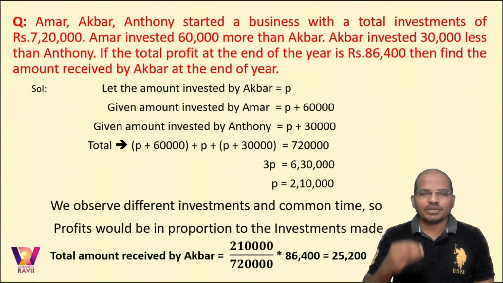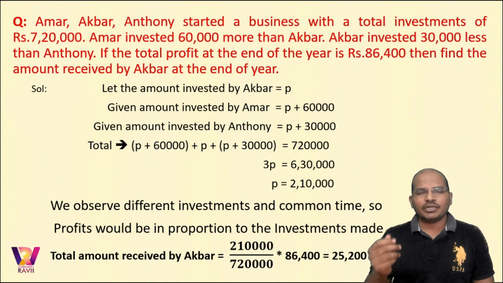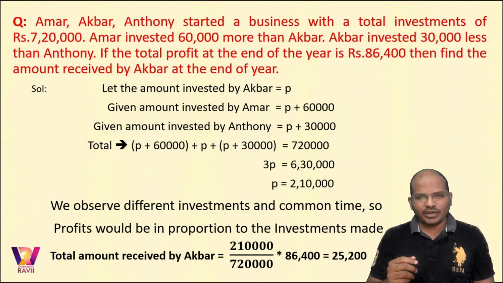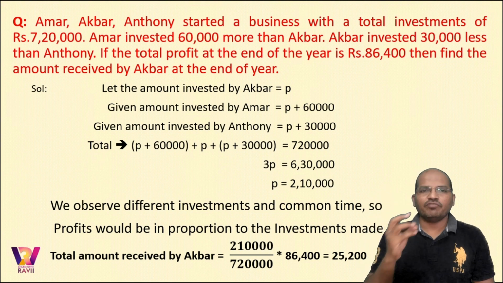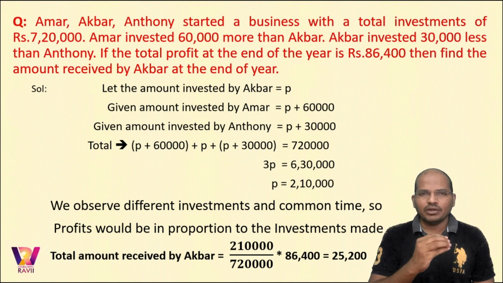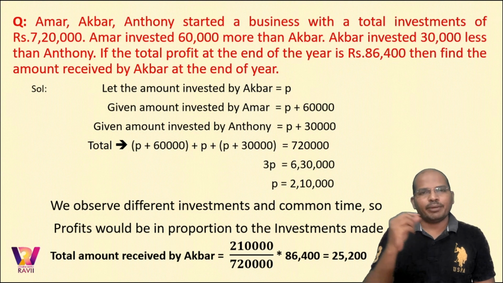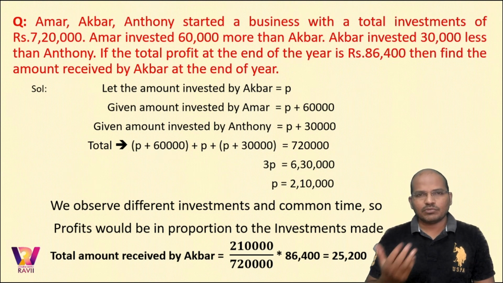I stick to the same statement. Whenever you have unequal investments and equal time periods, you should share the profits in proportion to the investments done. Clear with that? He gave us the total investment, and from that we calculated the amount of Akbar. We took a ratio multiplied by profit is the answer. So going ahead,